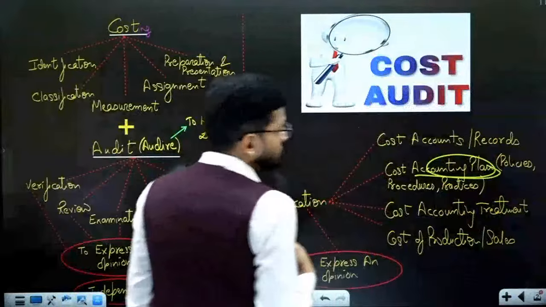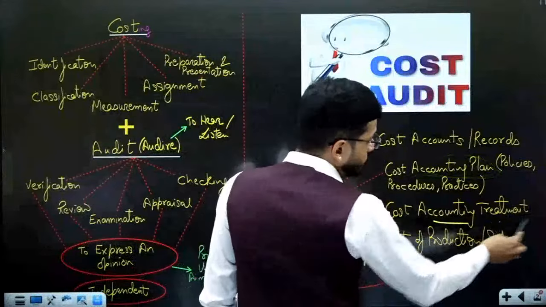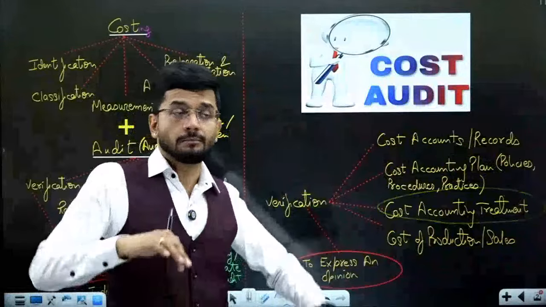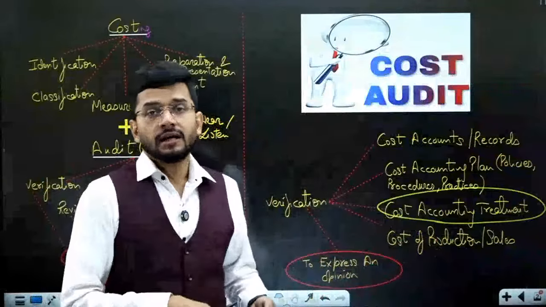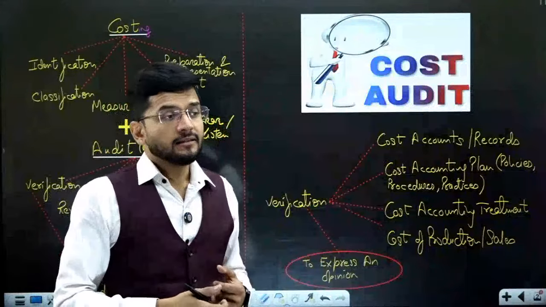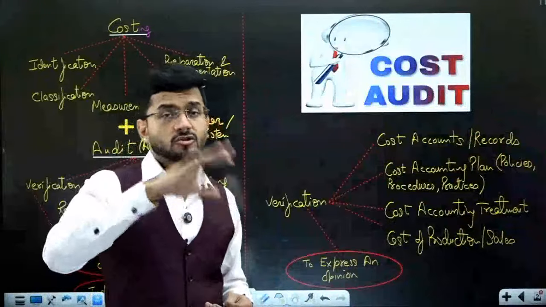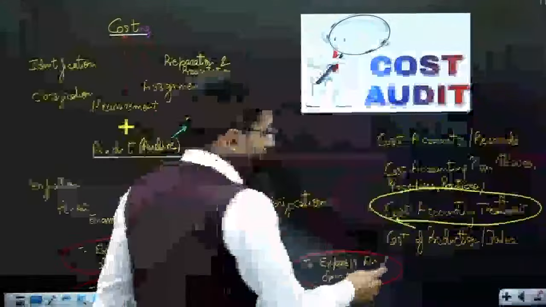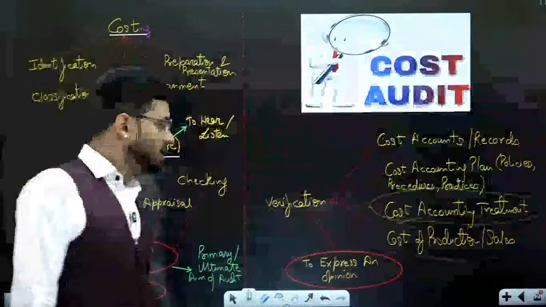Cost accounting plan: we need to construct a cost accounting plan. We need to see the cost accounting treatment of a particular thing in our books of accounts. So, for example, there's prime cost. It contains material, labor, and we have overheads. Then we have direct cost, indirect cost, factory cost. All the costs are there. We need to see whether the cost accounting treatment of a particular cost is appropriate or not. That is the second requirement. Then the cost of production and sales is to be audited.